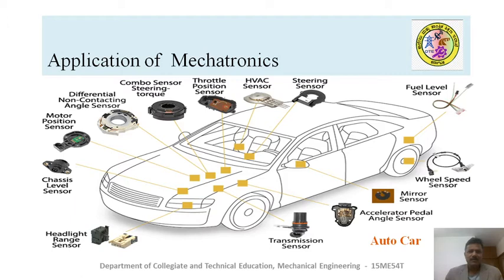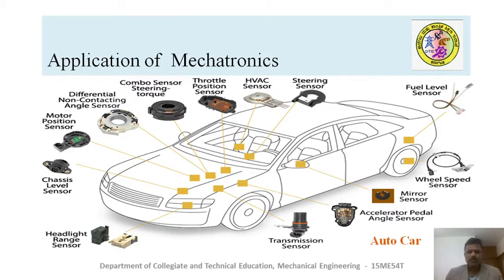Since a number of sensors are being used, these sensors monitor the functions of the different mechanisms and give the output to the microprocessor. Then the microprocessor compares the functionality against the set values. If everything is right, it doesn't give any indication.